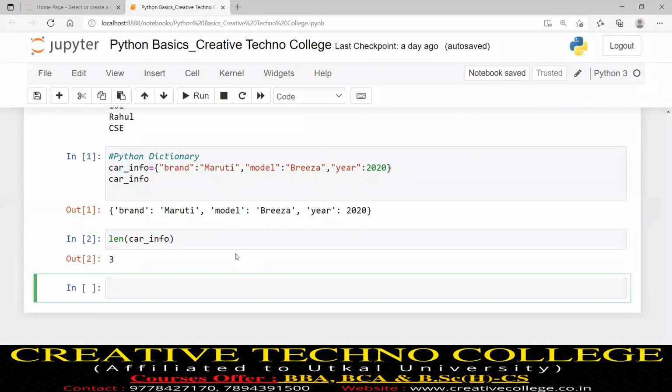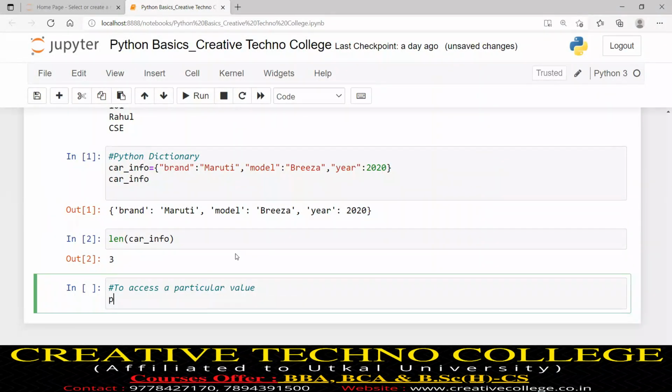We will go to the next point. Suppose I want to access a particular value associated with a key. Maruti is a value, Brezza is a value, 2020 is a value. Suppose I want to access Brezza. I want to display Brezza. So what will I write? A value I access by its key.